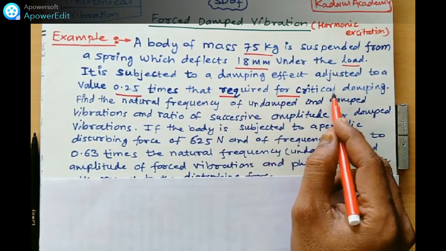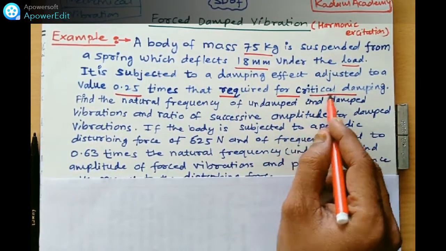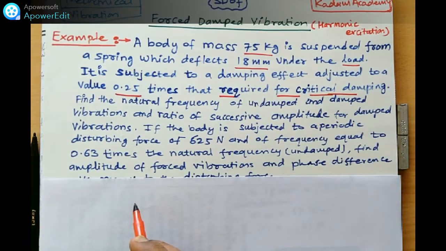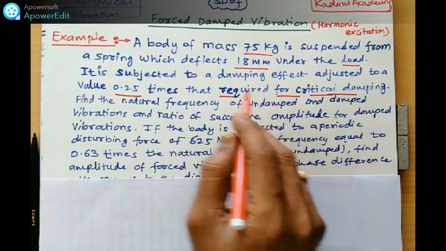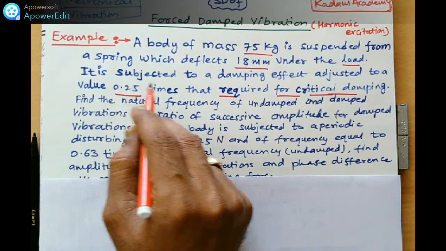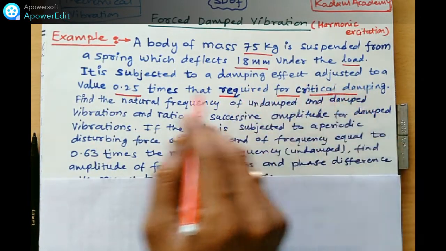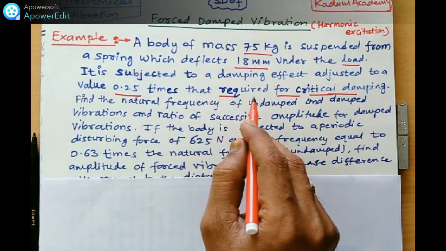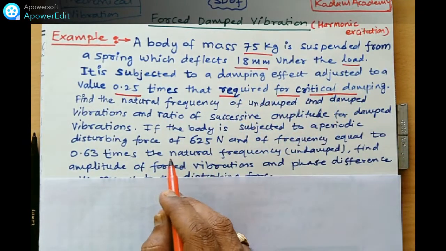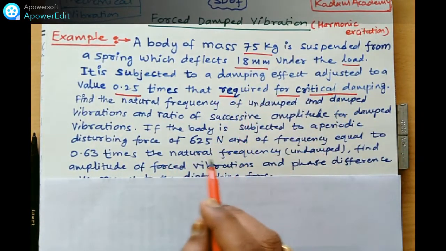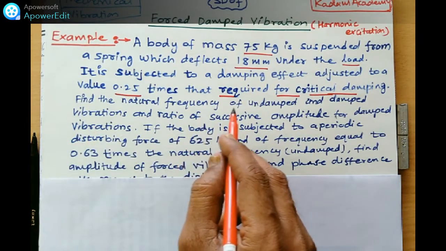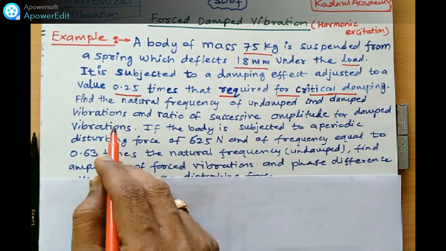It is subjected to a damping effect adjusted to a value of 0.25 times that required for a critical damping. See here, this is the very important term. What is given? Due to this, the damping effect is adjusted to a value 0.25 times that required for the critical damping. So this term I will explain later on. Find the natural frequency of undamped and damped vibration.